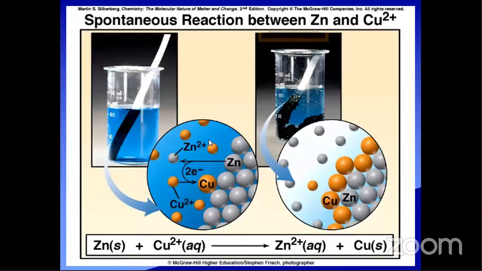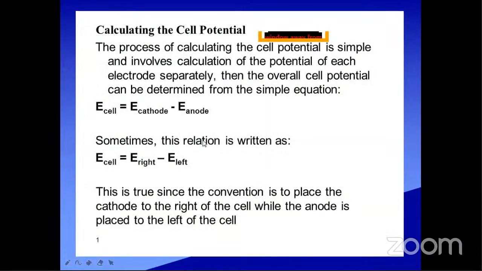We have to substitute the zinc value here, and the copper value. Oxidation of the cell, reduction of the cell: we have to substitute those values, then we will get the total E cell value. We can take E cathode minus E anode, or E right minus E left. These two we can take. Then we can calculate the overall cell reaction.